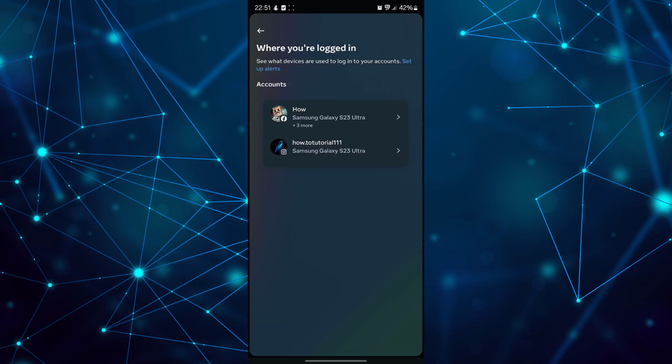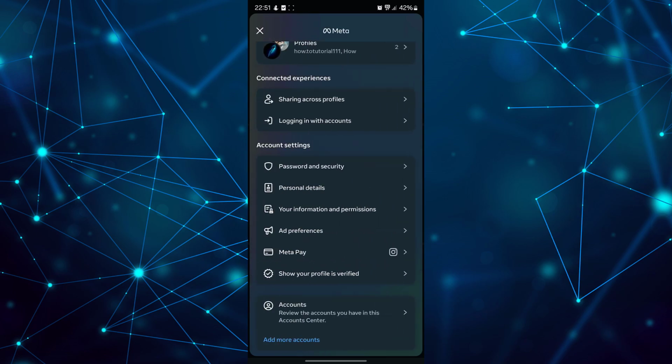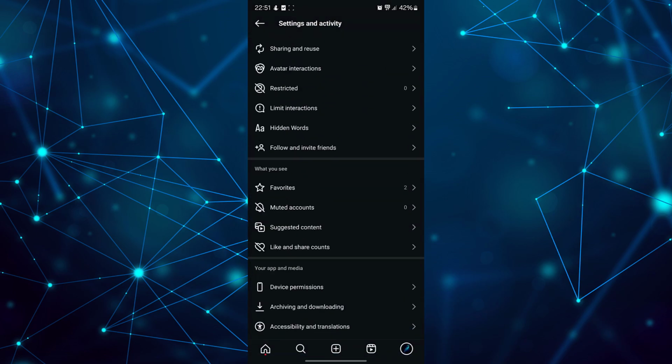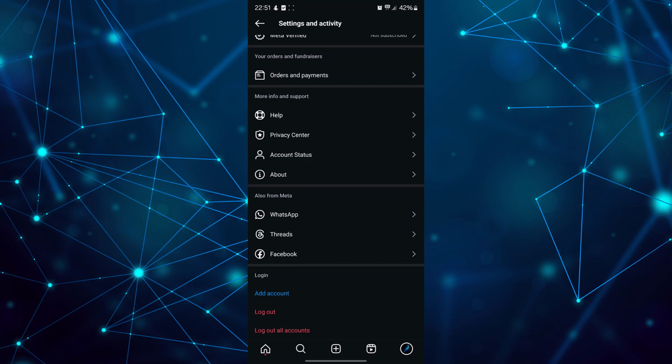For instance, you can log out from this device as well, by going back and looking for a logout under the bottom of the app.